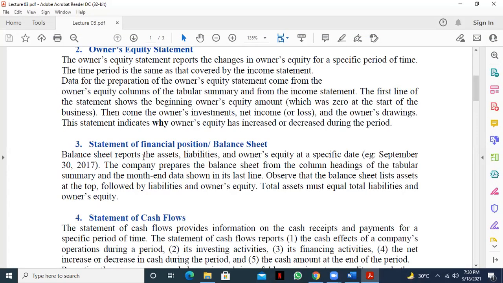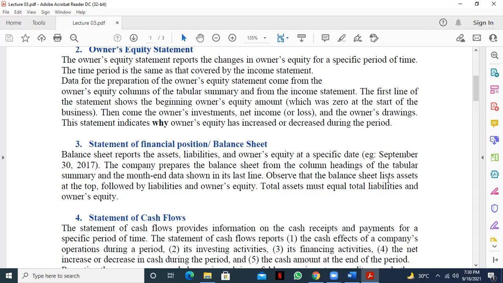So we show the report of asset, liabilities, and owner's equity at a specific date. This line is very important: at a specific date, like the last day of the accounting period, September 30, 2017. The company prepared the balance sheet from the column headings of the tabular summary that I said. From the tabular headings we prepared the balance sheet. The month-end data is shown in the last line.